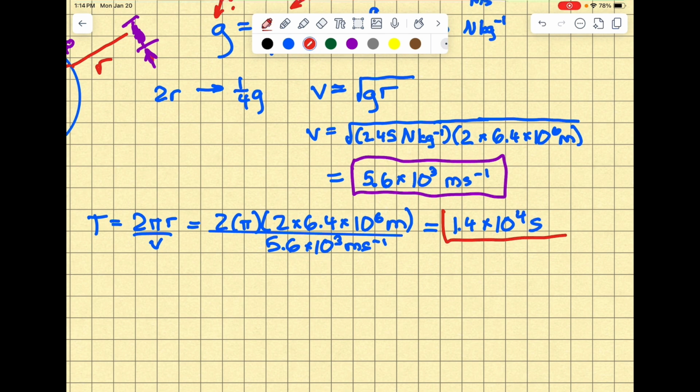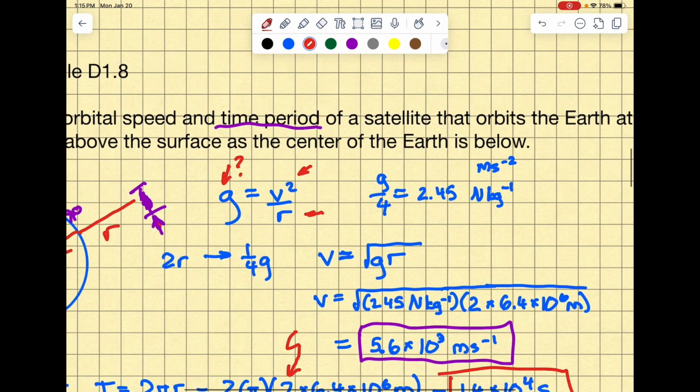Now, if you look at this example in the book, you'll see that their answer is 7.2 times 10 to the 3 seconds. That is not correct, because we need to be using 2 times 6.4 times 10 to the 6 meters. I think in the book they just used 1 times 6.4 times 10 to the 6 meters, but we're actually twice that distance from the center of the Earth. So anyway, let me know if you have any questions. That's it for now, and I will talk to you soon. Thanks.